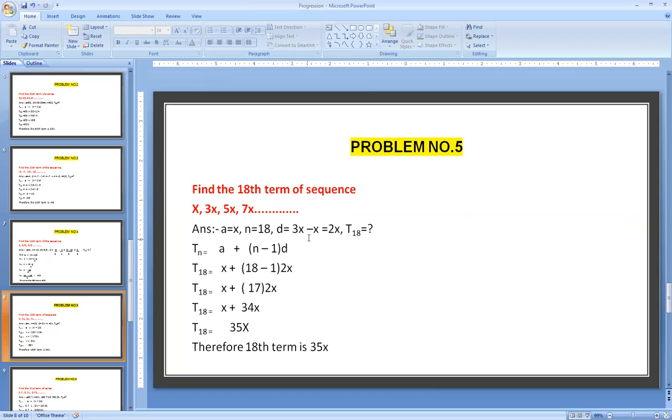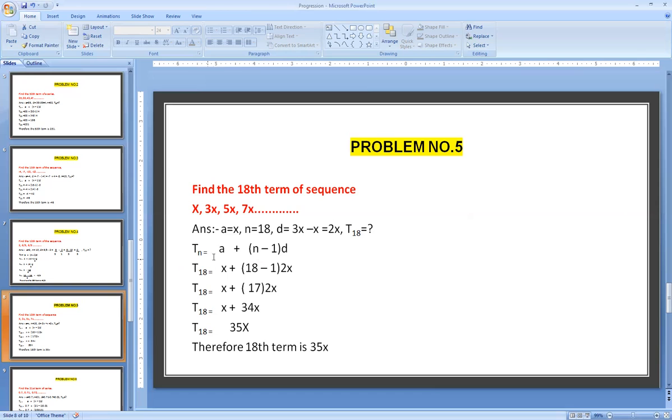d equals 3x minus 1x. x is nothing but 1x. Then it will become 2x. We have to find out what the 18th number is. Therefore, apply the formula of the nth term of an AP. Tn equals a plus n minus 1 into d.